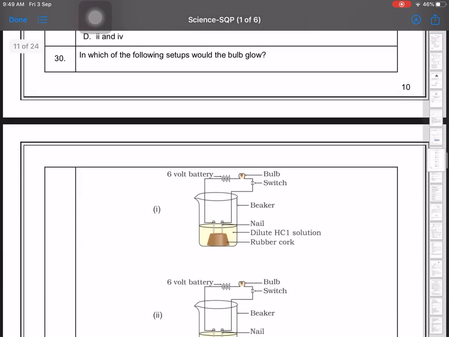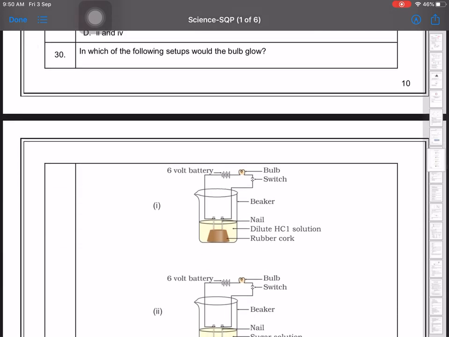In which of the following setups would the bulb glow? You have to see the proper connection is there and the solution which is taken: dilute HCl, rubber cork, nail, 6 volt battery. Question number 30.